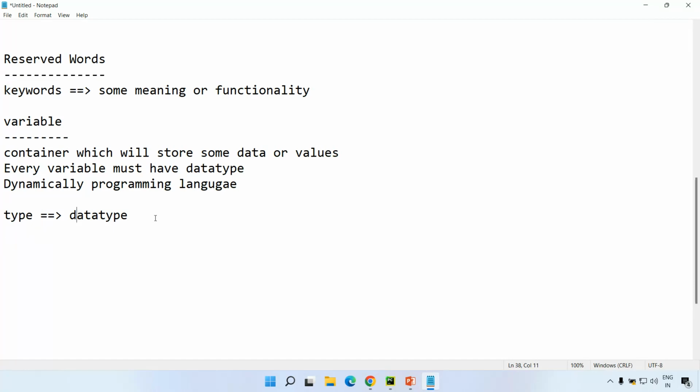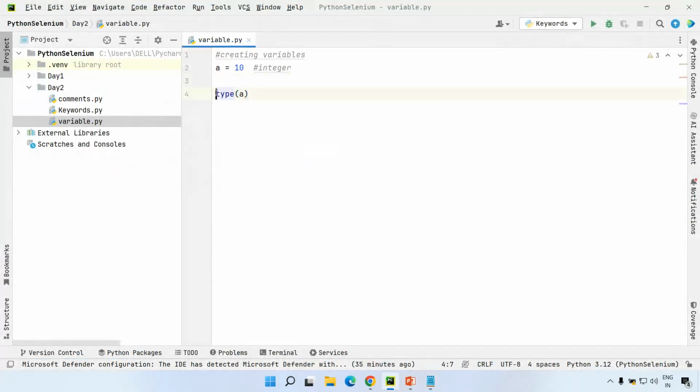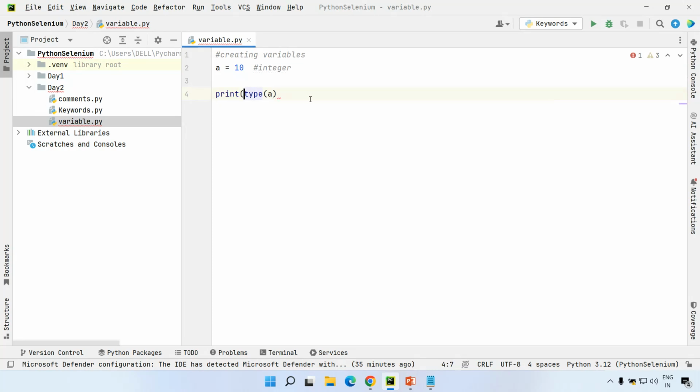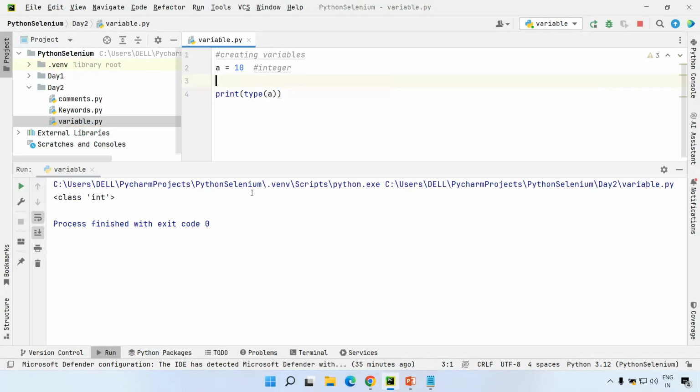If you want to determine the data type of any variable based on the type of data, you need to use this type. So type will return you something. It's like a gift box. To see what it is returning, you can just use the print statement: print of type of a. When you execute this, you can see it is saying class int. That means it is of class int, so it is just the integer data type.